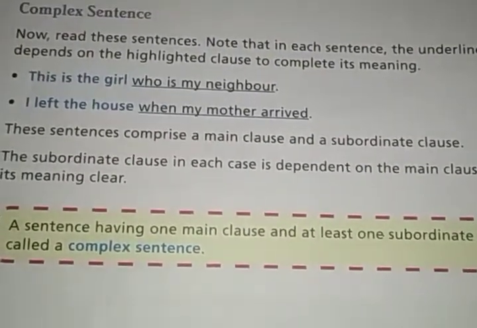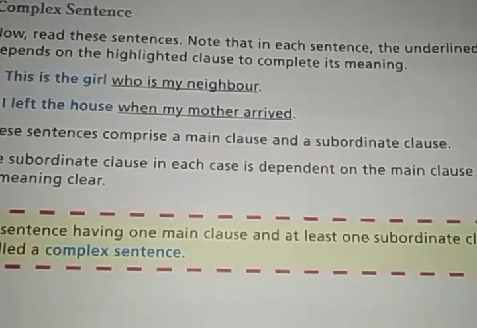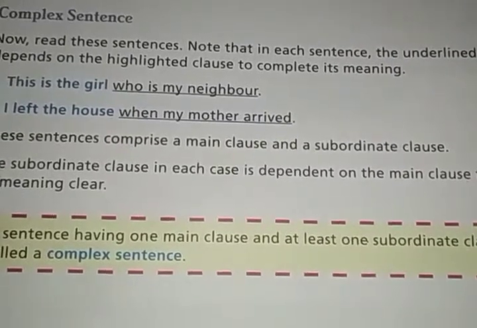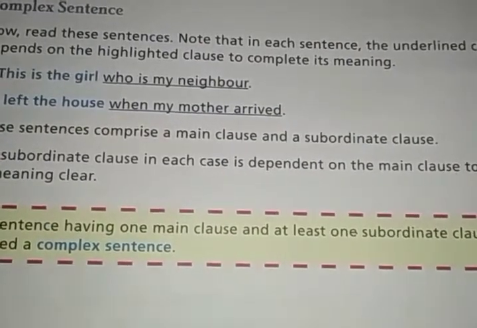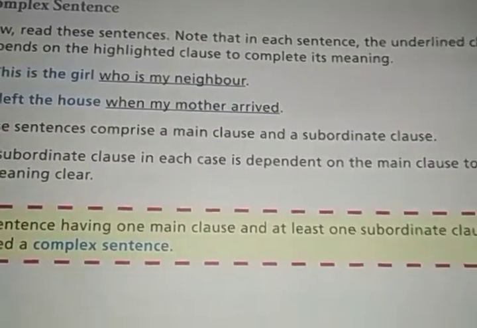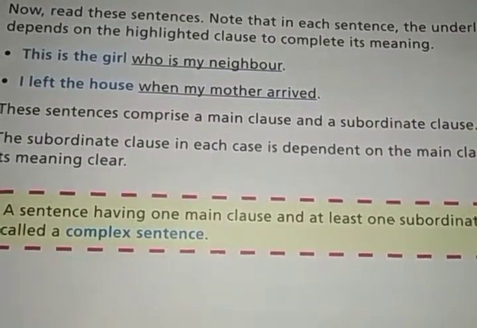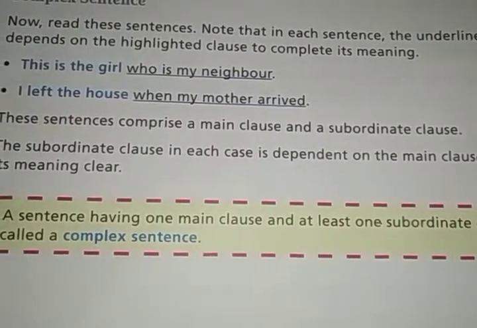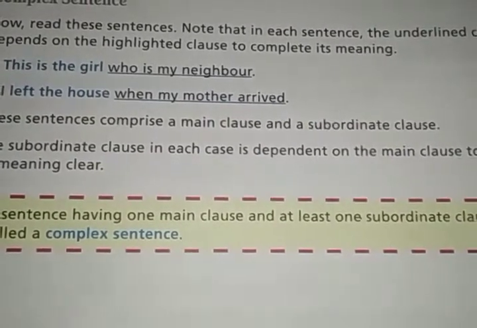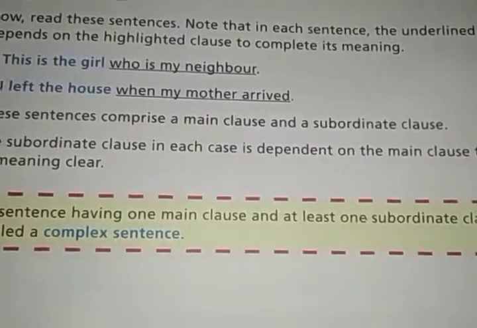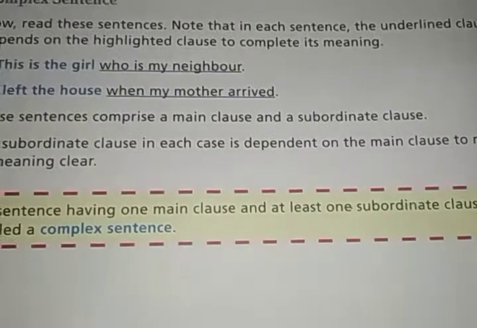Understood? A simple sentence has only a single clause, one subject and one finite verb. Clear? A compound sentence has two clauses but they are independent of each other, which means both of the two clauses can stand alone. But in a complex sentence there is a main clause and maybe one, two or three subordinate clauses. The main clause is the independent clause and the subordinate clauses are dependent.